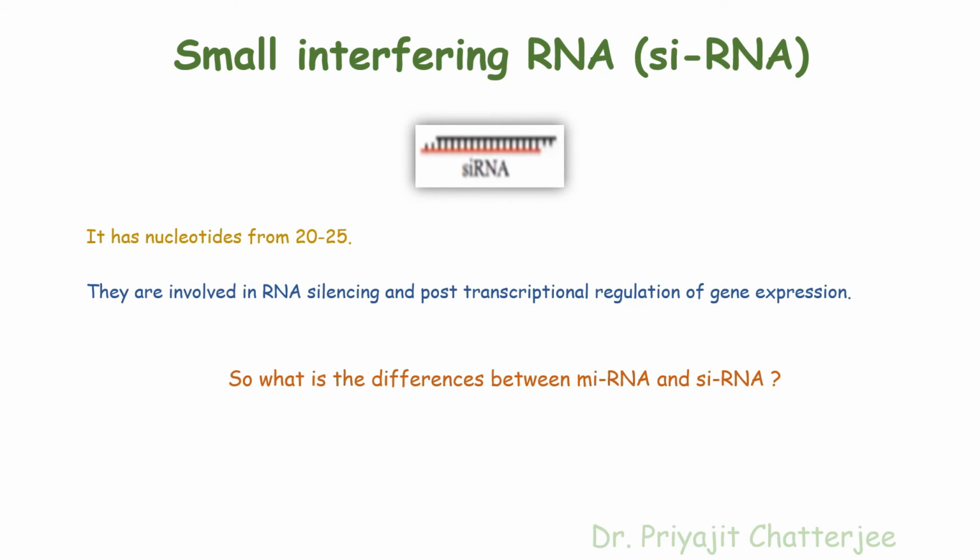The first difference is that the biosynthesis of the microRNA occurs inside the nucleus, but the biosynthesis of the siRNA, or small interfering RNA, occurs within the cytoplasm. Second difference is that microRNA has a loop structure, as we have seen in the earlier diagram, but the siRNA does not have that. Both the RNAs, microRNA and siRNA, act through the RNA-induced silencing complex, that is RISC, and both of them bind the messenger RNA to halt the process of translation.